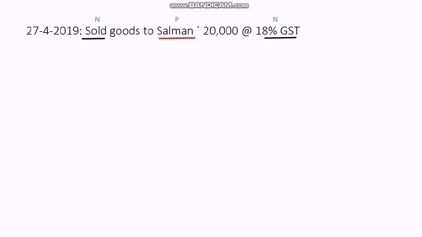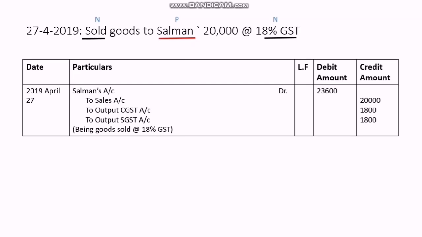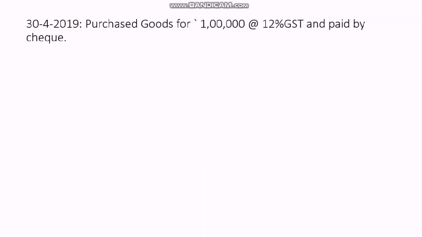So sales is an income, that's why it is credited. Personal account, Salman is the receiver, that's why it is debited. 18% GST at the time of sales: GST is an income and income is always credited. At the time of purchase, GST is an expense, that's why it will be debited. Okay, this is sales, that's why it is credited because it is an income. So Salman's account debit to sales, to output CGST and output SGST.